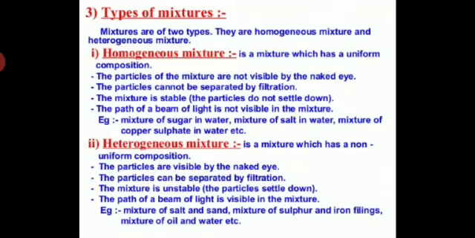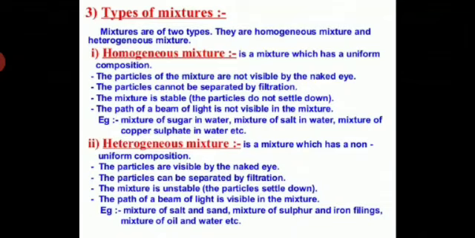The particles of the mixture are not visible by the naked eye. So there are no visible and sharp boundaries between the various components of a homogeneous mixture.